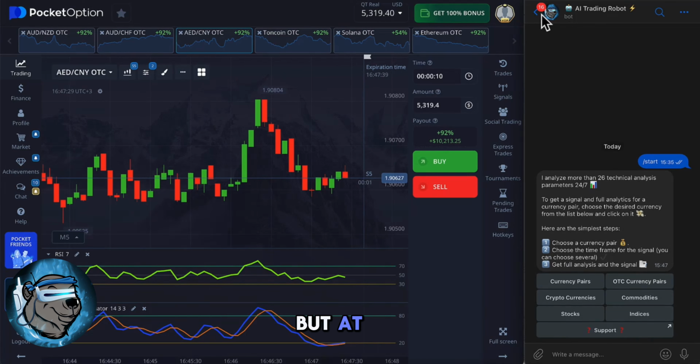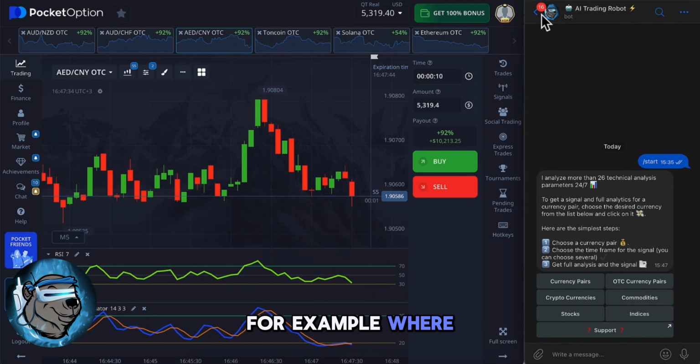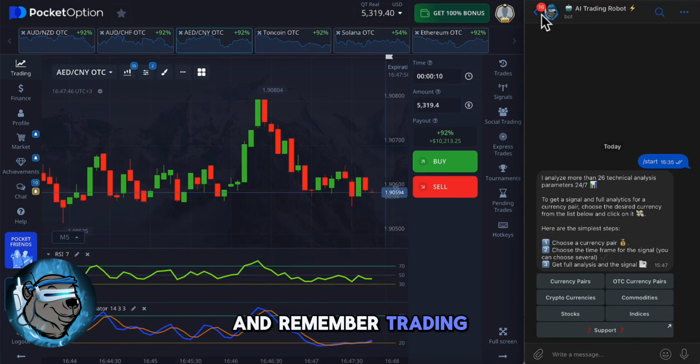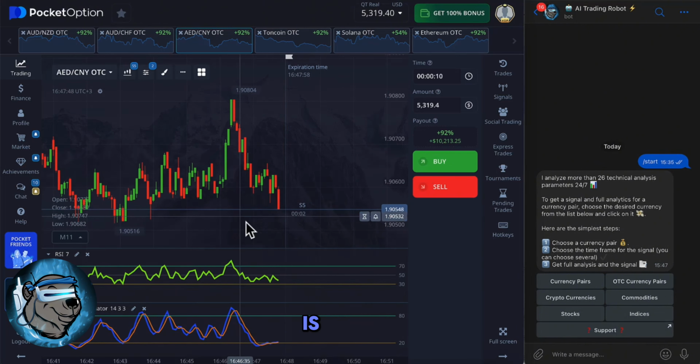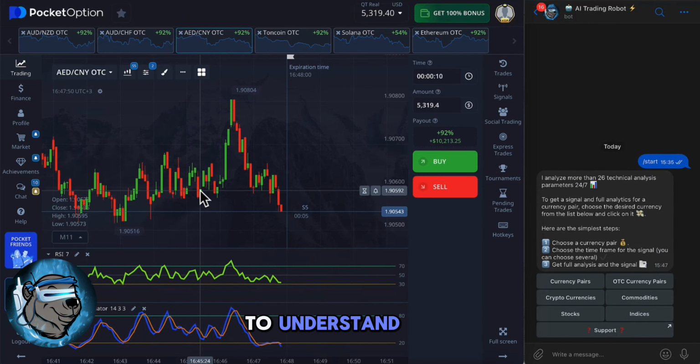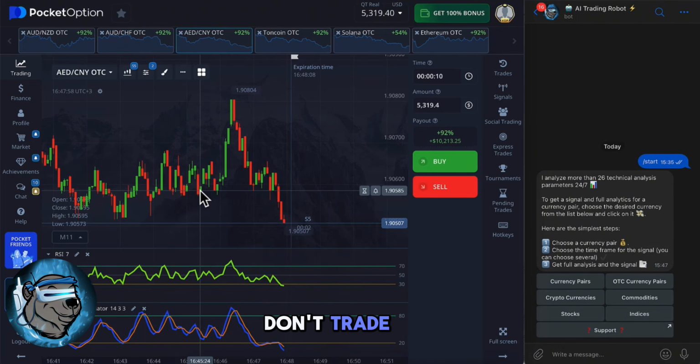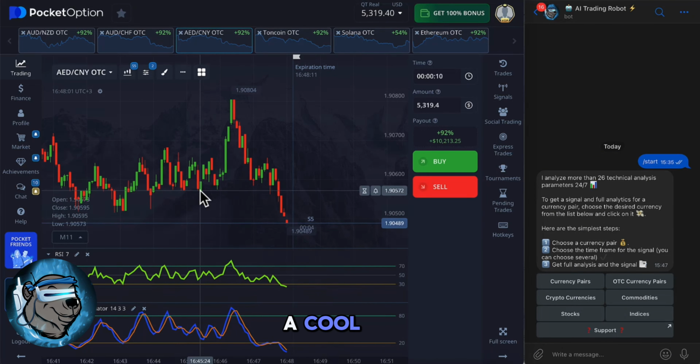But at the same time, I want to remind you that the way I trade, for example, where every trade is basically all in, is very risky and very wrong. So trade with no more than 3% of your balance. That's the right approach to trading. And remember, trading is always a risk. Trading in general is a very high risk field, and you need to understand that you can incur a loss at any moment. So be prepared for this, be attentive, don't trade out of excitement. Trade only with a cool head.